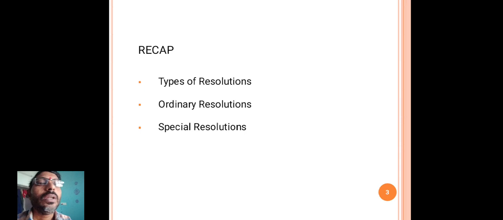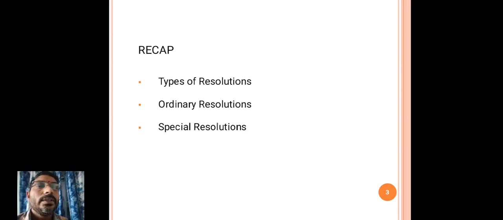There are types of resolutions, that is, ordinary resolutions, special resolutions, and the resolutions requiring a special notice.